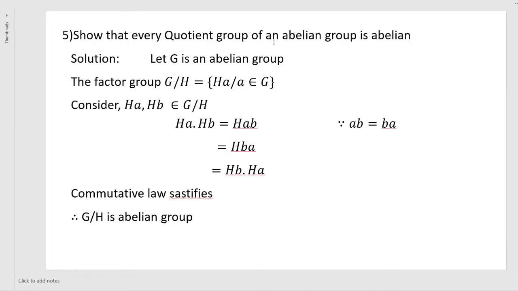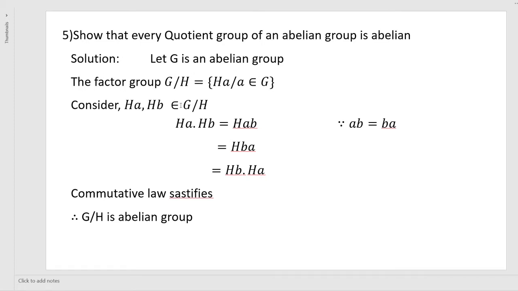Show that every quotient group of an abelian group is abelian. Quotient group of an abelian group. Consider G to be an abelian group. Then consider the quotient group, or factor group, G by H, which is equal to {HA such that A belongs to G}. So we prove that the quotient group of an abelian group is abelian.